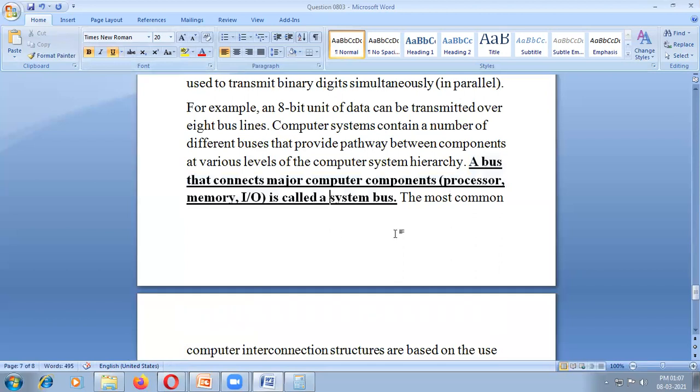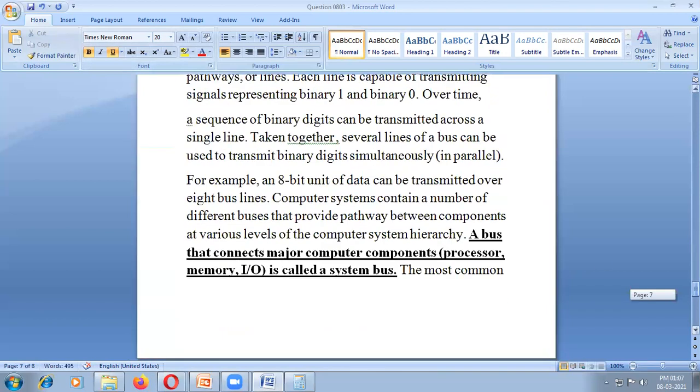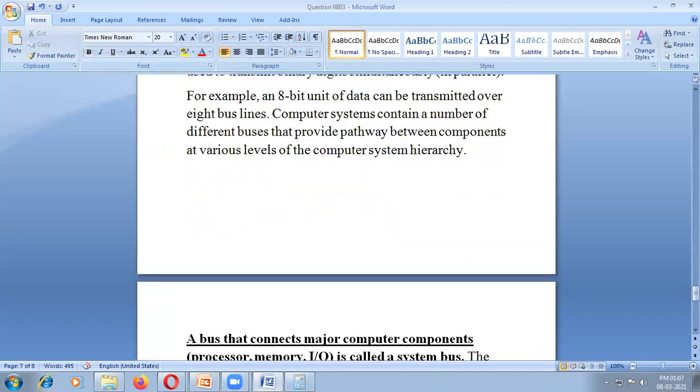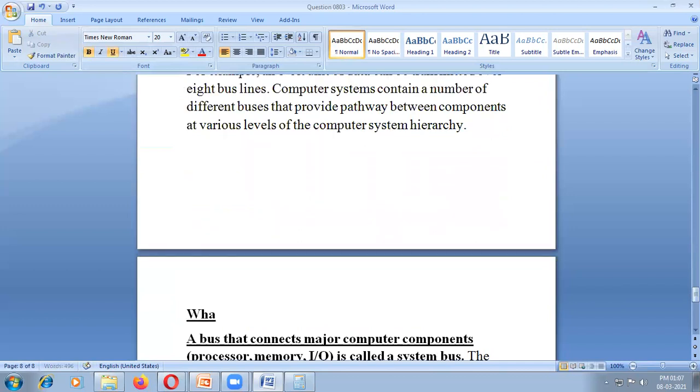So, second question: what is a system bus?